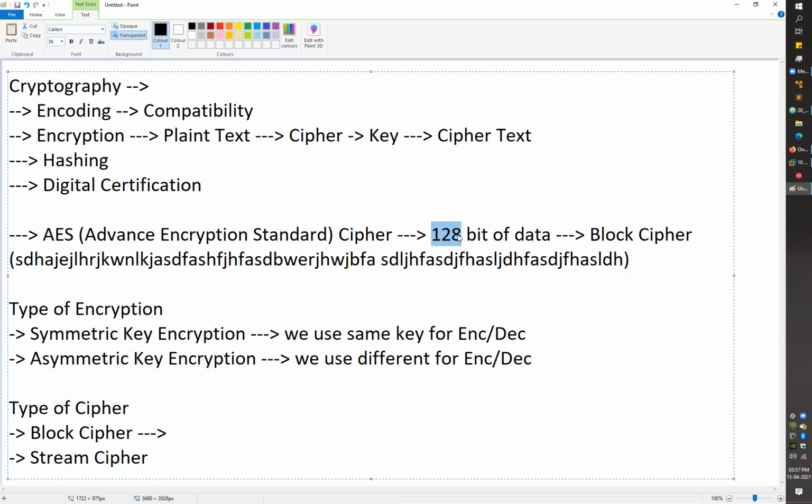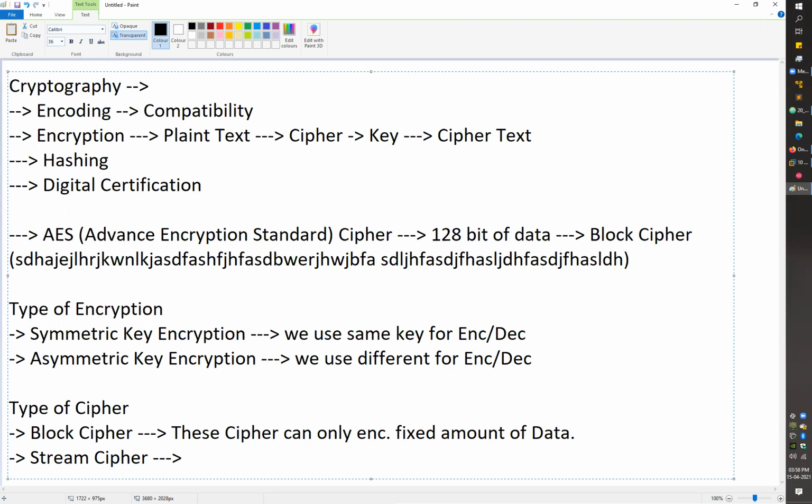My system will first encrypt block number one of around 128 bits. Then after that, it will encrypt the second block, then the third block, fourth, and so on, right? So you can't encrypt the 10 MB data in a single go. You have to encrypt the blocks one by one. So these types of ciphers can only encrypt a fixed amount of data, right? That kind of cipher is known as a block cipher.